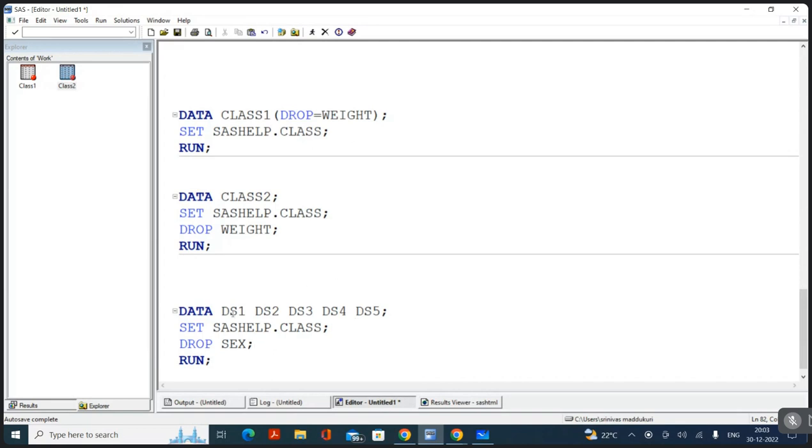Okay, but now in DS1, I do not want to have a name. DS2, I do not want to have sex. DS3, I do not want to have age. DS4, I do not want to have height. In DS5, I do not want to have weight. The requirements are different. Then what will you do?